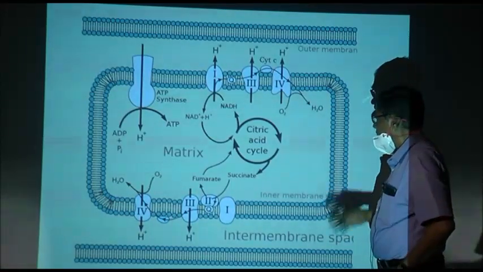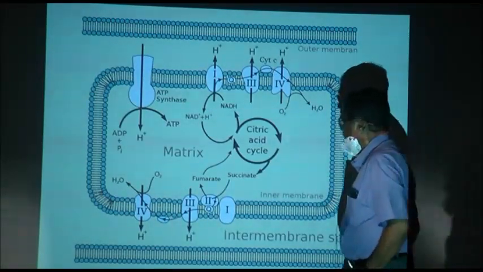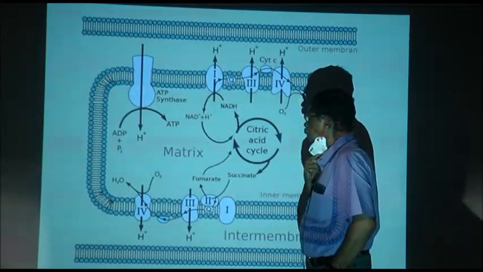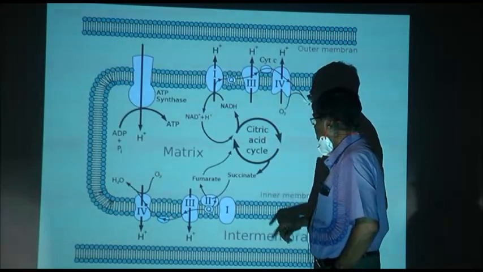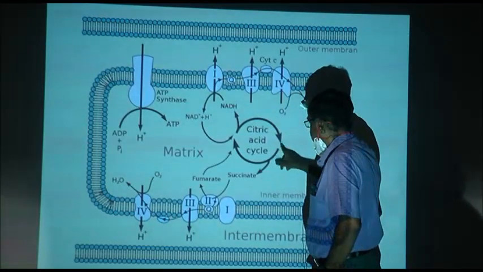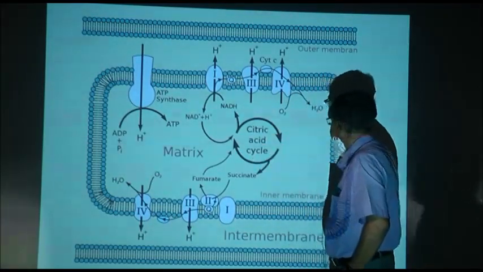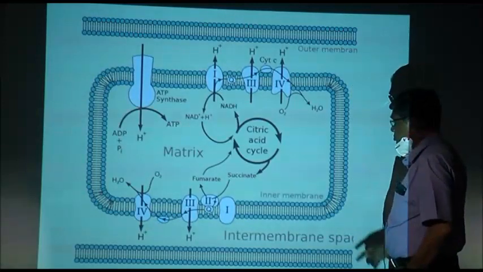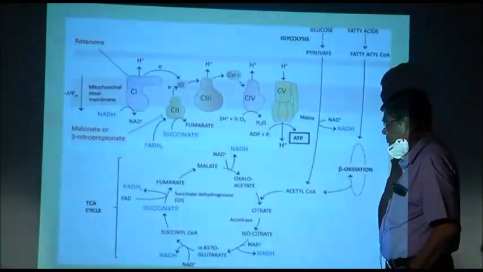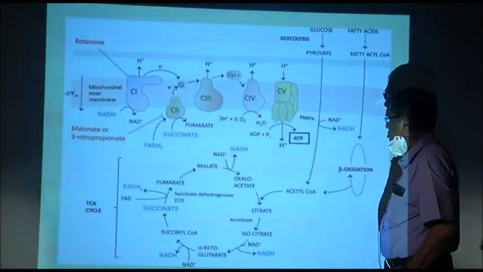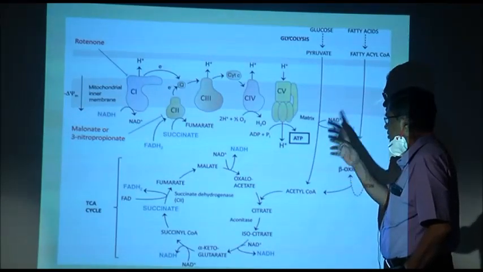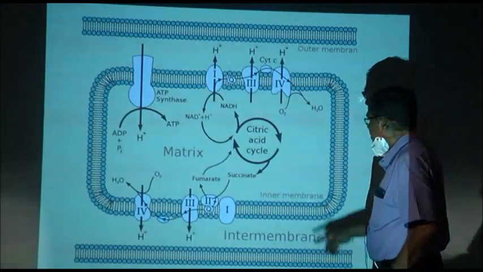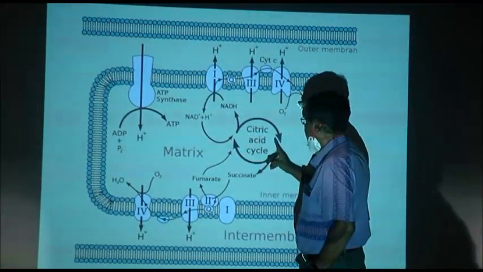Simultaneously, step by step we will do it again. Here in the mitochondrial matrix, you get the citric acid cycle. Next column. Okay, both the things we will study. First back. Now, this is citric acid cycle.